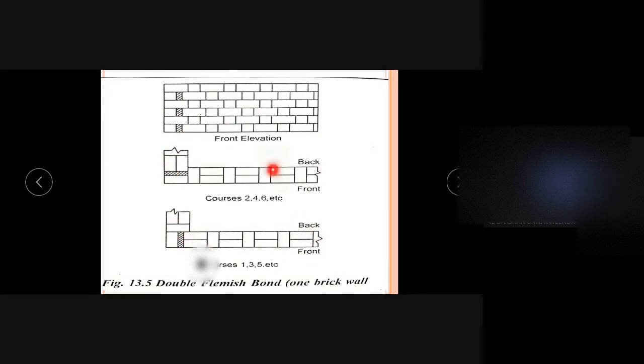This is an even course arrangement, and this is an odd course arrangement. And here also the wall thickness is 1 brick thick wall, right? 1 brick thick wall in Flemish bond. So these are the important bonds which you should know. All the other bonds are not that important.